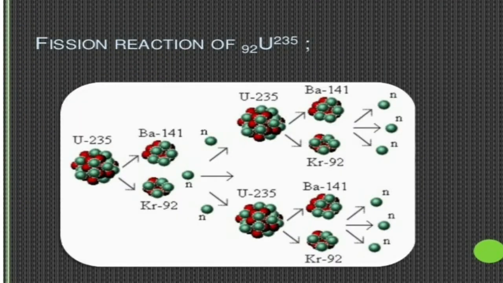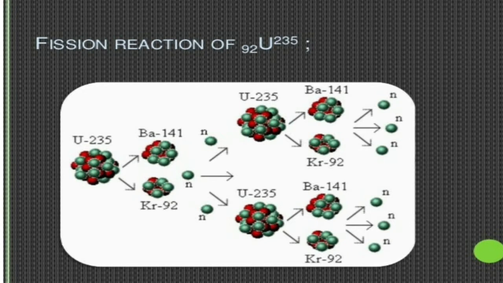As a result of the fission reaction, 3 neutrons are also produced. These 3 neutrons will be fast moving neutrons and they can bombard other uranium-235 nuclei. Those uranium-235 nuclei absorb these neutrons and become uranium-236, which is unstable, and hence get divided into barium and krypton, which again emit neutrons.